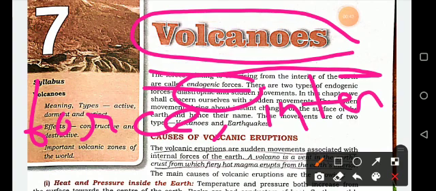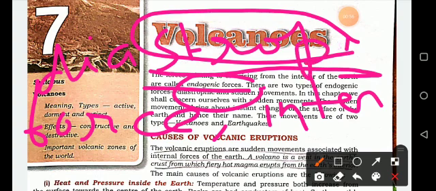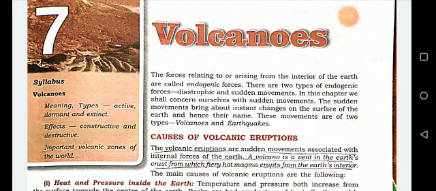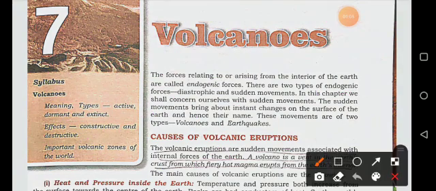So there are two types of endogenic forces. The first one is diastrophic, and the second one is sudden movement, अचानक से, sudden movement. So there are two types: the first is diastrophic, and the second is sudden movement.